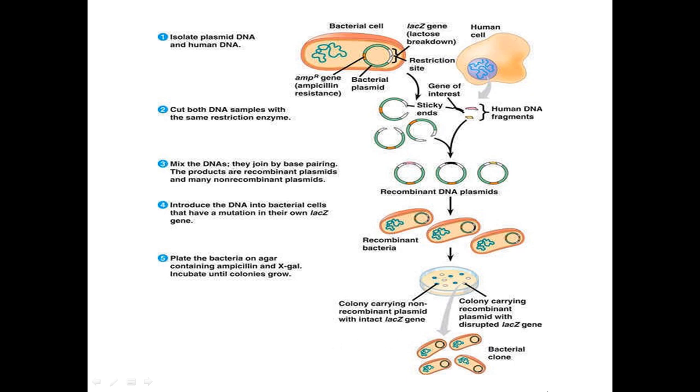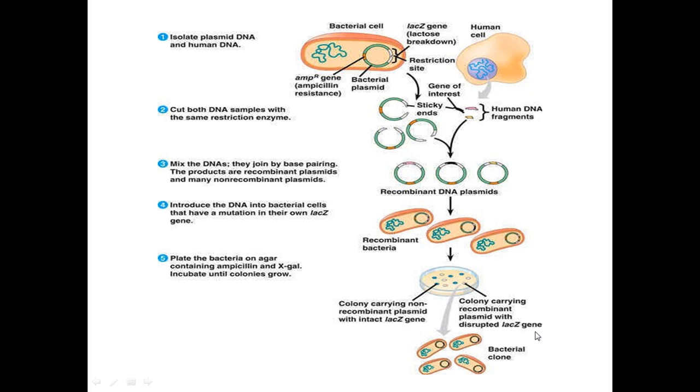The last step is to extract the product present inside the bacterial cell. It can be done with the help of a process called downstream processing. The meaning of downstream processing is extraction, that is, separation and purification. So we have to separate or extract that protein from the cytoplasm of the bacteria, and later it has to be purified. Why? Because the cytoplasm contains the bacterial proteins along with our desired protein, the human protein. So we have to separate both proteins with the help of a purification method.